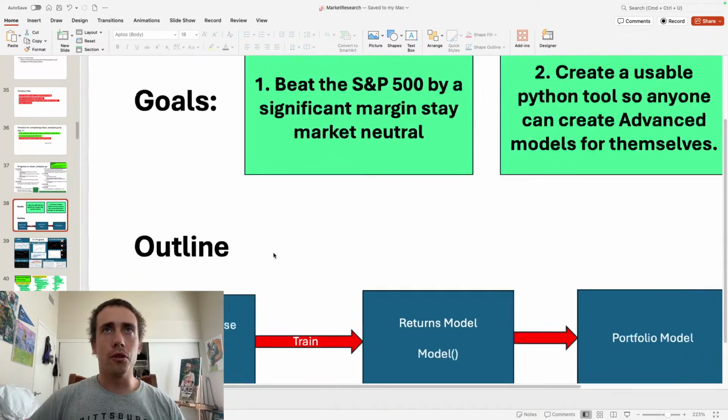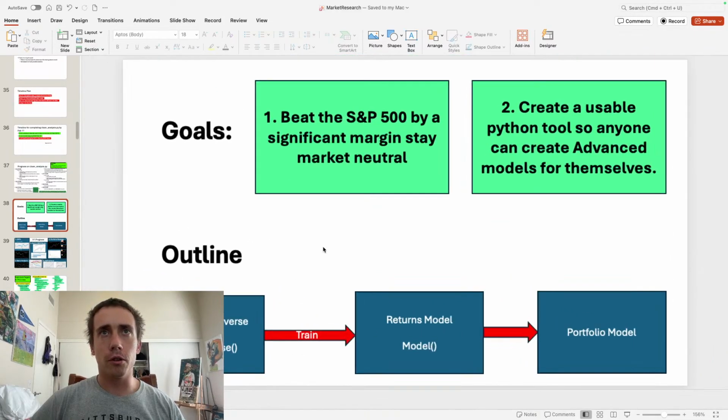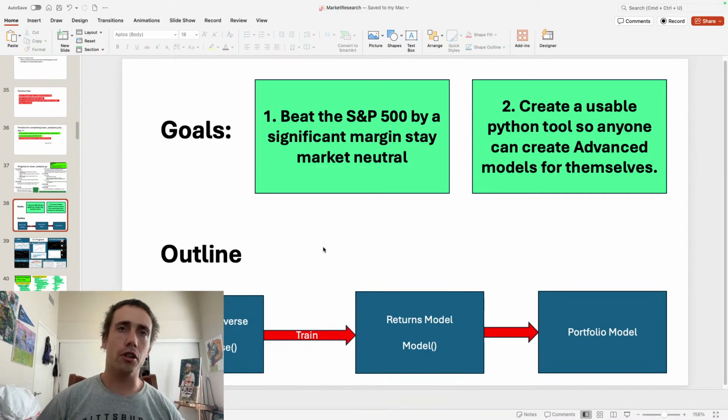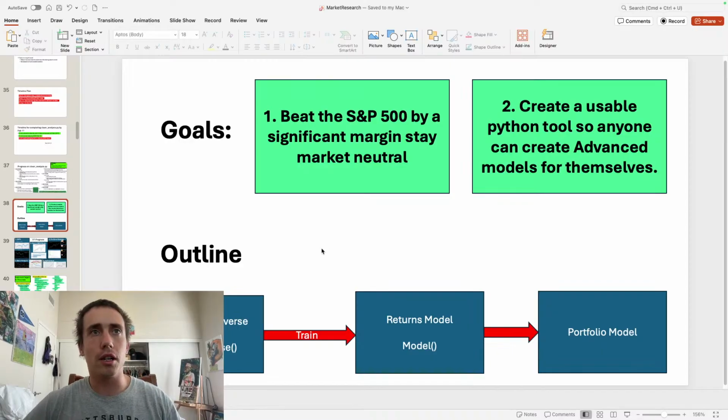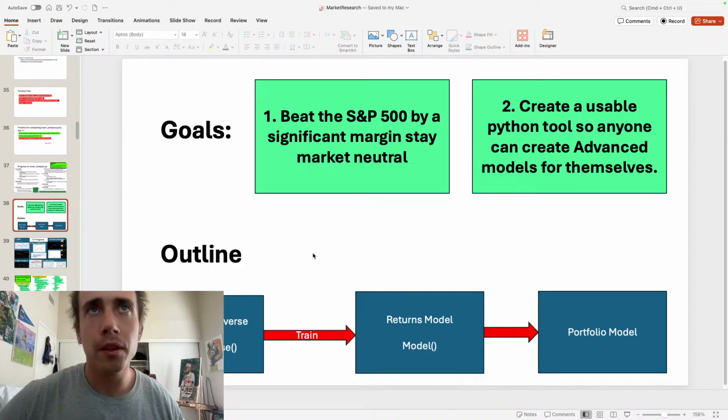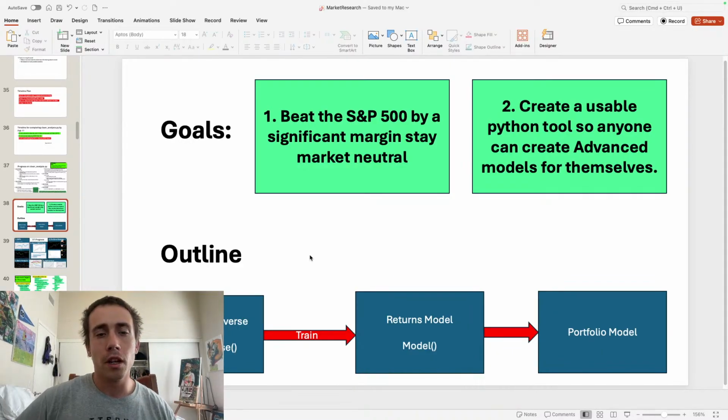So I have two goals. First goal, beat the S&P 500 by a significant margin. The S&P returns on average 6% per year. I want to return on average 3 to 4 times that, so 18 to 24% per year is my goal. And secondly, I want to be market neutral. So if the market's going up, market's going down, I don't care, I'm still making money.